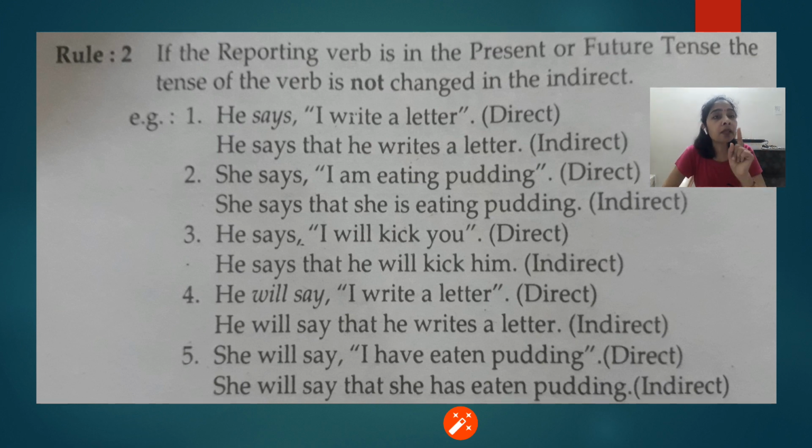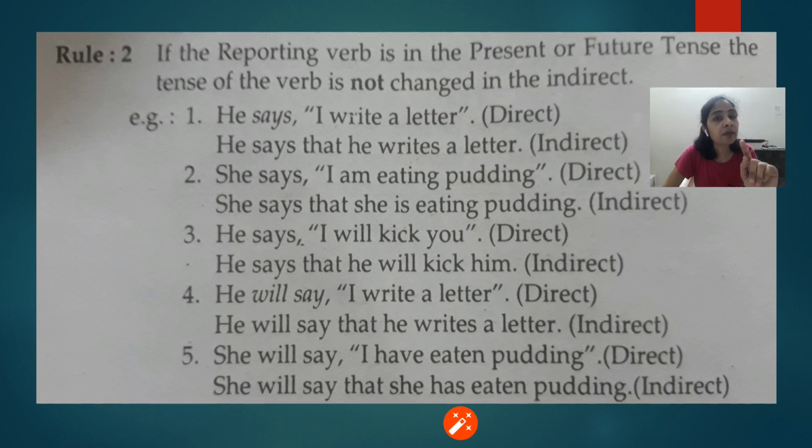So when the reporting verb is in present or in future, the tense does not change in the quoted words. For example, "He says, I write a letter." It is simple present, it will remain simple present in indirect speech also. He says that he writes a letter. So "write" changes into "writes" because there is "I" and there is "he," the third person, but tense remains the same.